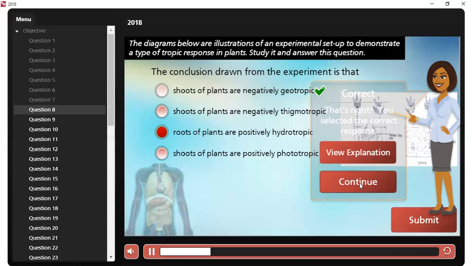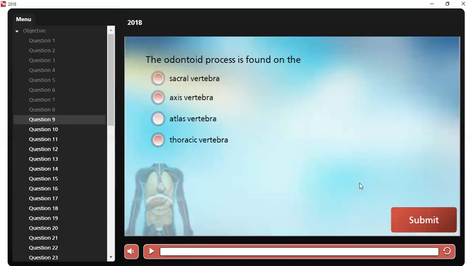So, question number 9. The odontoid process is found on the axis vertebrae.